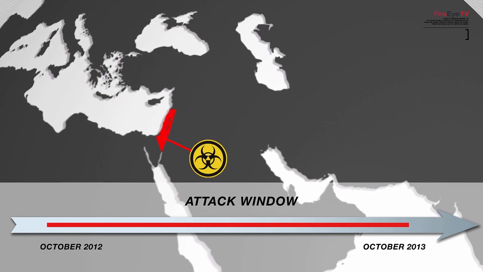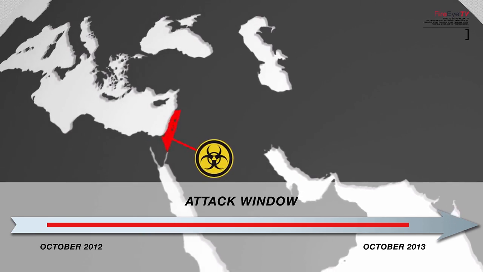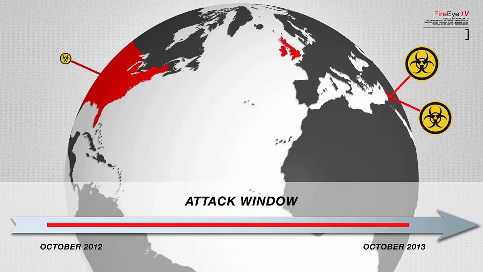And I believe it was a year-long campaign impacting not only Israel, but Palestine, US, and United Kingdom. That's right. Operation Molerat really did make it to the four corners of the globe. And our researchers found that the trails actually led back to a hacking group called Gaza Hackers.